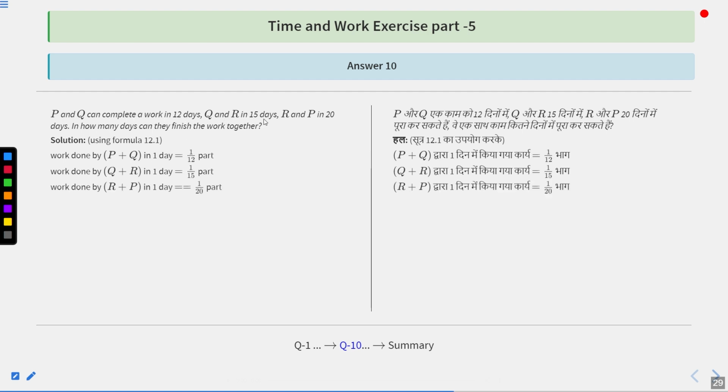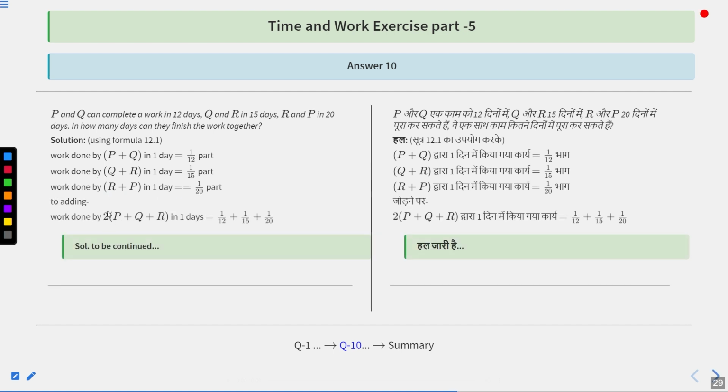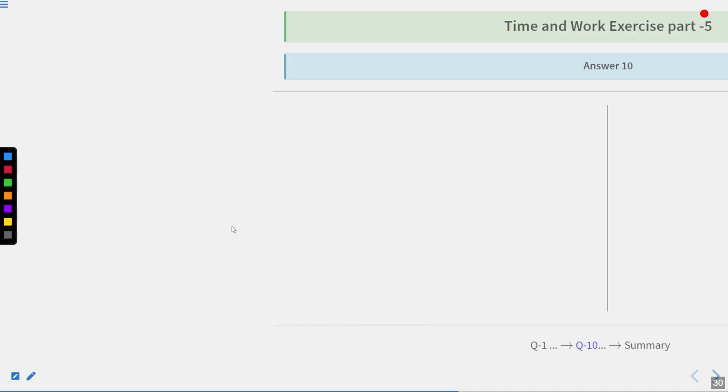Q and R in 15 days. So work done by Q and R in one day is going to be 1 upon 15th part. R and P were doing in 20 days. So one day work of R and P is going to be 1 upon 20th part. After adding, we are going to add twice of P plus Q plus R, because when you add the left hand side, every variable, whether it is P, Q or R, is appearing twice. So we can write twice of P plus Q plus R in one day equal to 1 upon 12 plus 1 upon 15 plus 1 upon 20.